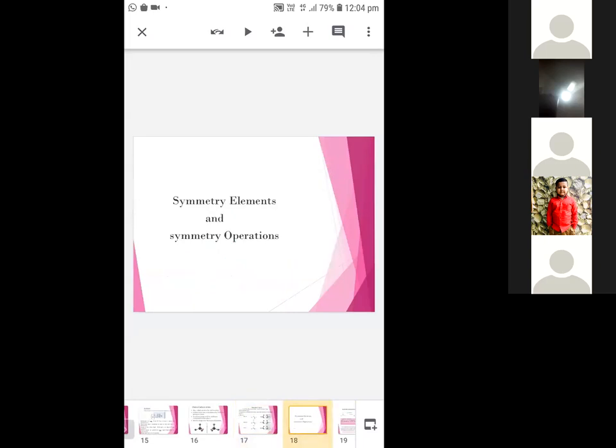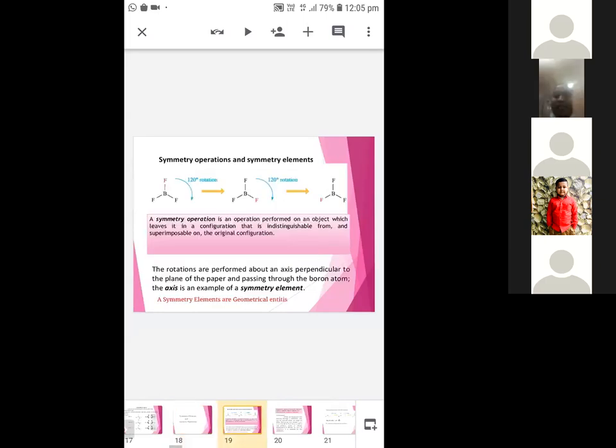The next, the third condition, there should not be any symmetry elements. Actually, symmetry elements are a geometrical entity and involve some symmetry operations. There are 4 types of symmetry elements. They are center of symmetry, axis of symmetry, plane of symmetry, and improper axis of symmetry. These symmetry elements are known as geometrical entities and involve reflection, rotation, inversion. So it involves many operations to get those symmetry elements. So the third condition is there should not be any symmetry elements. To satisfy that condition, we must know about the symmetry operations and symmetry elements.